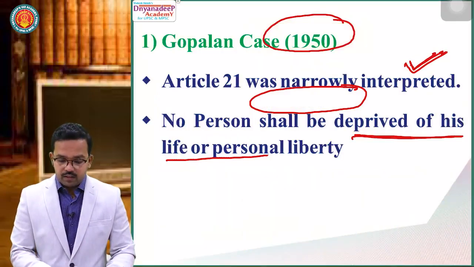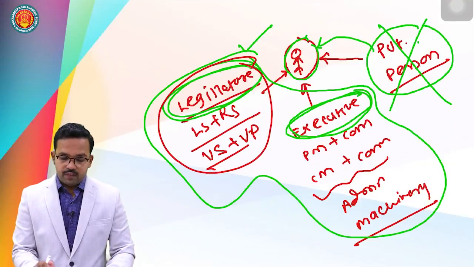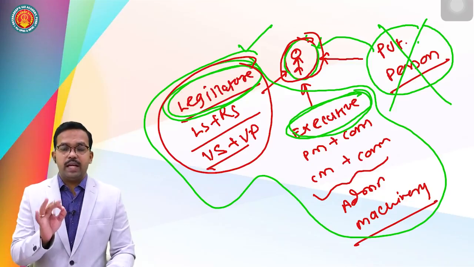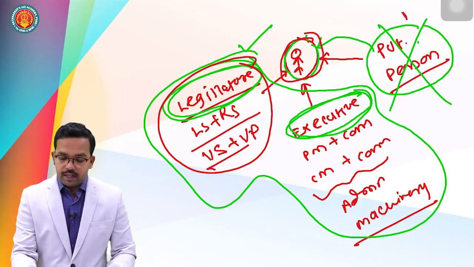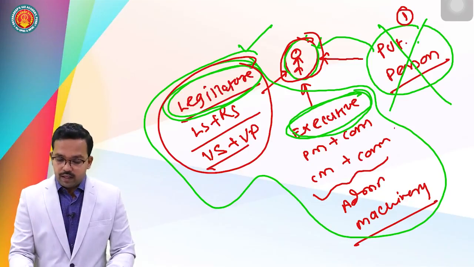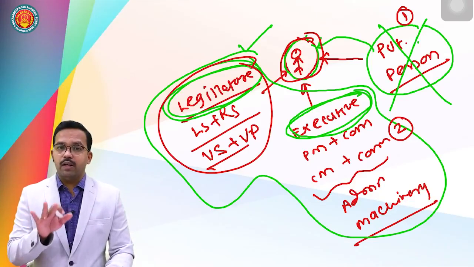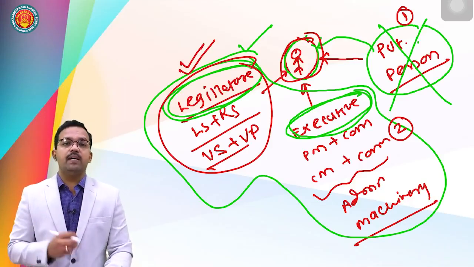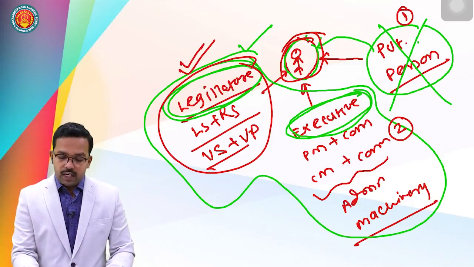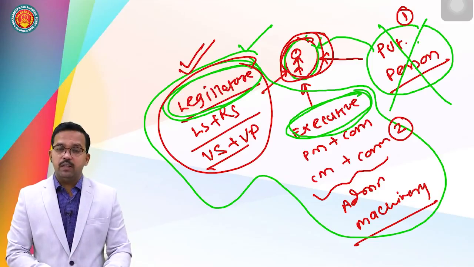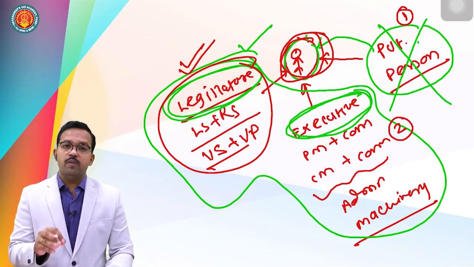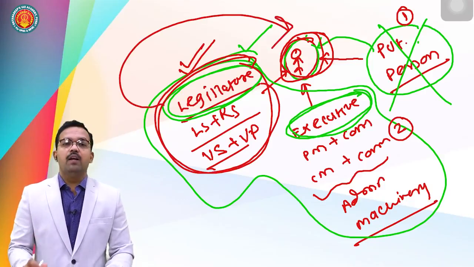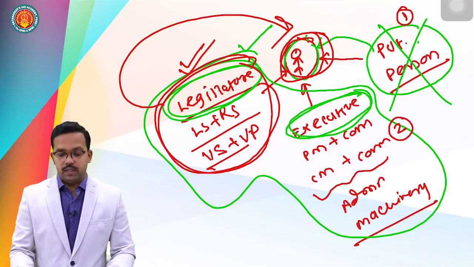It means going in the beginning, see, as per the A.K. Gopalan case, if this is a person and this person has been provided with the right to life and personal liberty, so who cannot take away the right to life and personal liberty? This private individual cannot take away, this executive cannot take away, cannot violate the right to life and personal liberty, but this legislature can violate it as per Article 21. Why? It has been said this person has been provided with the right to life and personal liberty, but there is an exception to it, and that exception is procedure established by law. That is, a law made by the legislature can violate this right to life and personal liberty. So move forward.